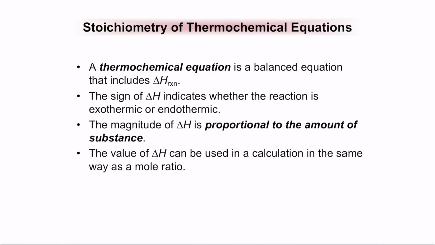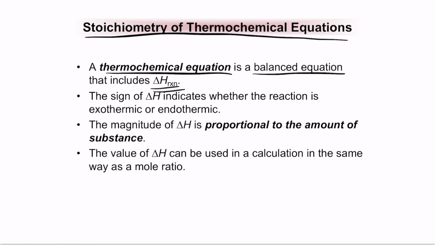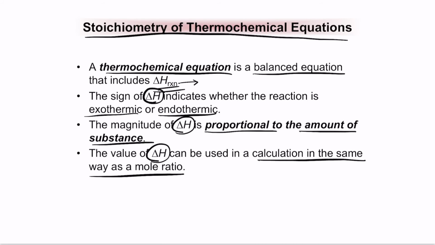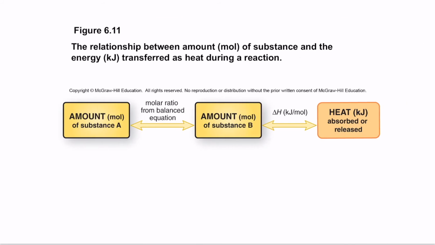Now let's go into the next one, which is the stoichiometry of thermochemical equations. So a thermochemical equation is a balanced equation that includes the delta H of the reaction. Delta H of the reaction is called the enthalpy of the reaction. Now the sign of delta H indicates whether the reaction is exothermic or endothermic, whether it releases heat to the surroundings or absorbs heat from the surroundings. Now the magnitude of delta H is generally proportional to the amount of the substance. So the value of delta H can be used the same way as the mole ratio. So the molar ratio also can be used to calculate the heat as well.